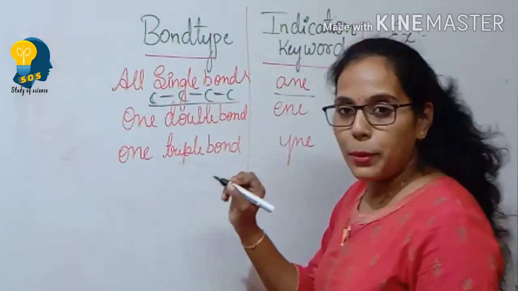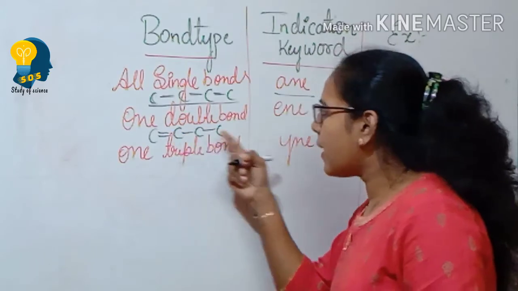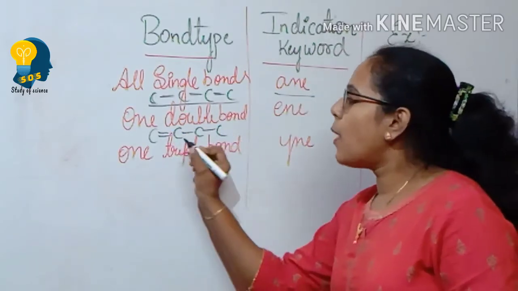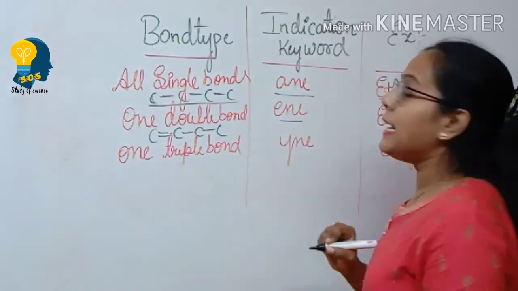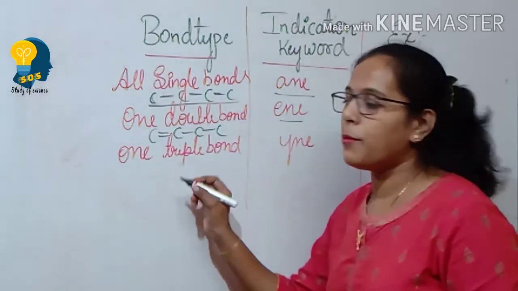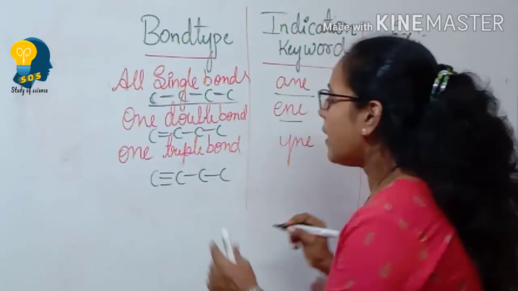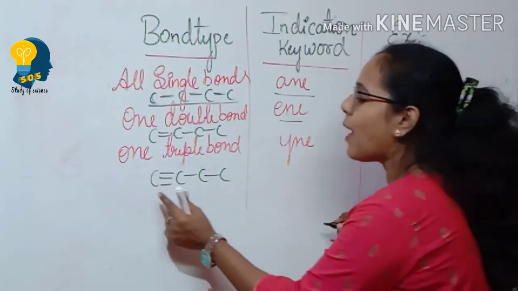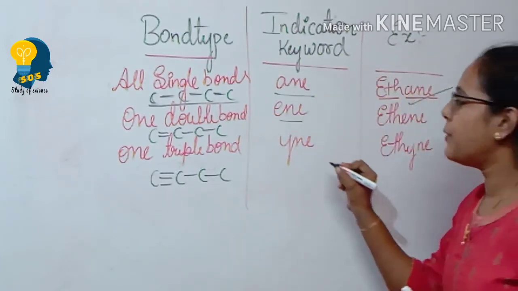And if there is one double bond between any two carbon atoms, here I have drawn so many carbon atoms, but one double bond between two carbon atoms, then we call that indicator keyword ene. And finally, one triple bond between the carbon and carbon atom. Here also I have written the longest carbon chain, but with one triple bond between the carbon and carbon atom. Then the indicator keyword will be ine.